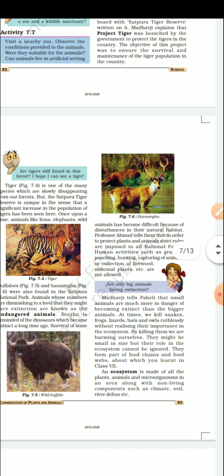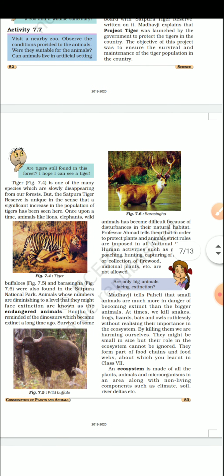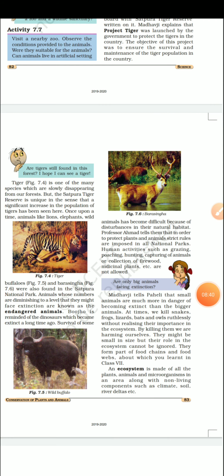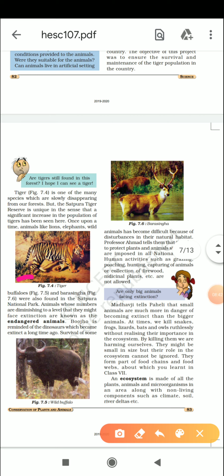So you should know that in Uttarakhand there are 6 national parks. Like जैसे कि आपने देखा होगा यहाँ पे जैसे Nanda Devi National Park is also there, fine. Like Corbett National Park is also there, Dudhwa National Park is also there. So you can see that, fine. Now you can see the beautiful picture of these animals like tiger, barasingha and wild buffalo also. And here one word is written that is endangered. Now what do you understand by this term endangered?